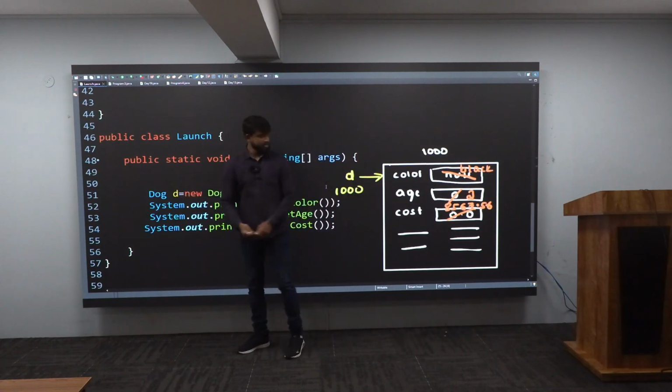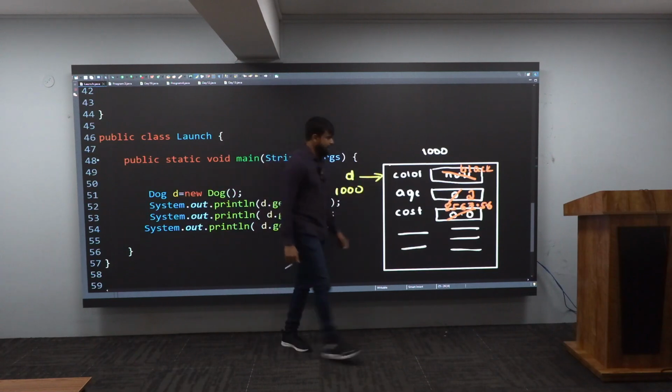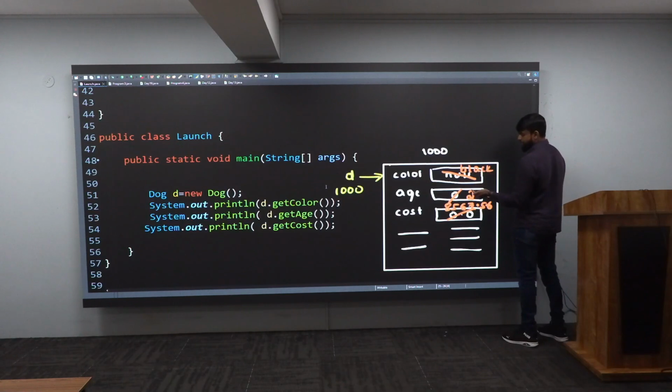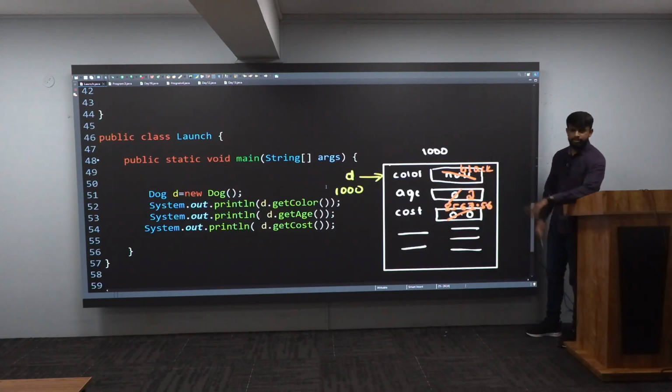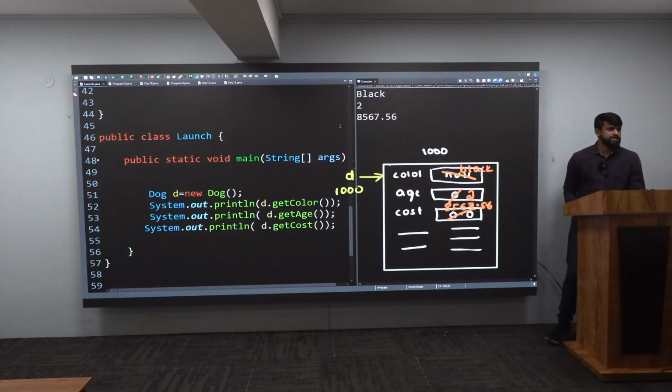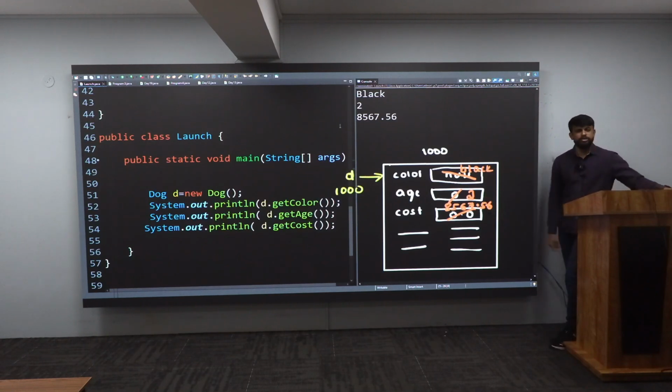Who will catch the address? D. And D is referring to him. After that, you're asking him, get me the color. Black I will get. Get me the age. 2 I will get. Get me the cost. This is the cost I will get. So this is how it will work, sir. Let me see. If I save it and execute it, you can notice black, 2 and this cost I am getting.